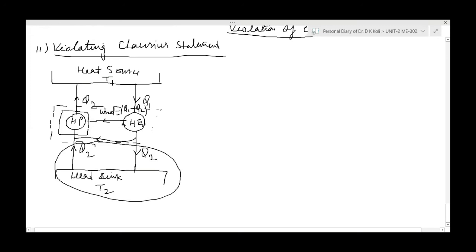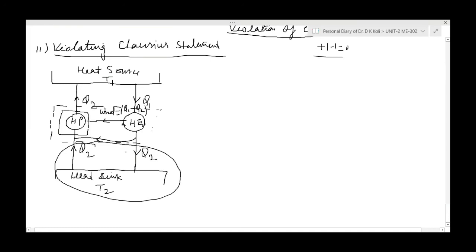The energy rejected by the heat engine is given to the heat pump. The heat engine is rejecting Q2 amount of heat to the heat sink, and the same amount is being taken from the same reservoir, plus 1 and minus 1 equal to 0.